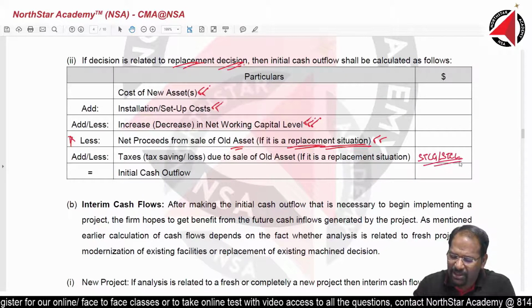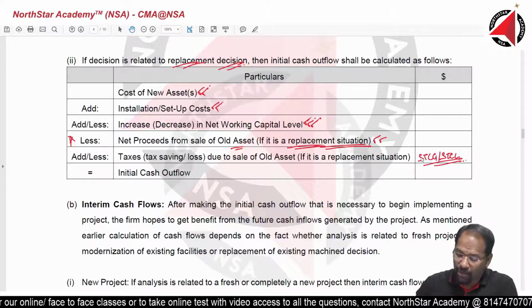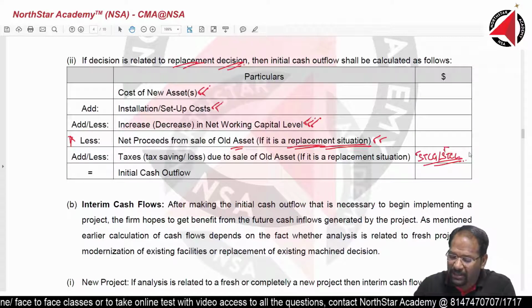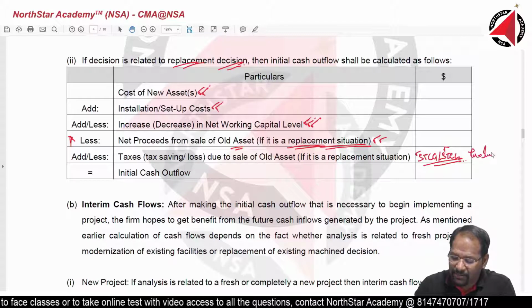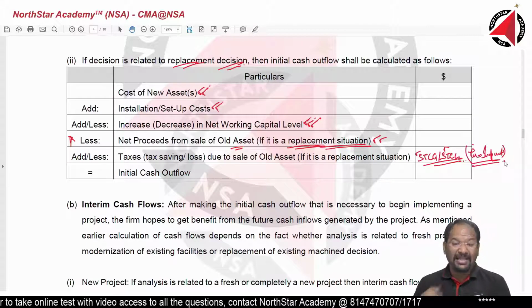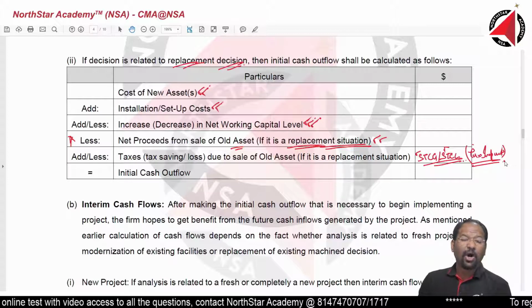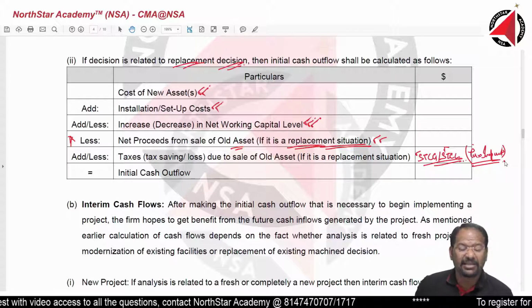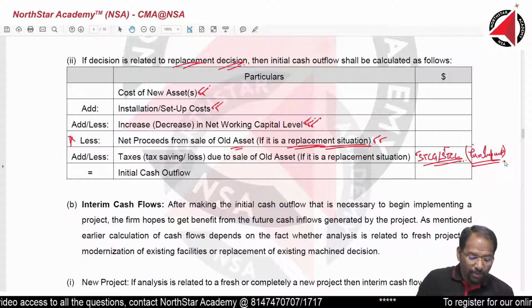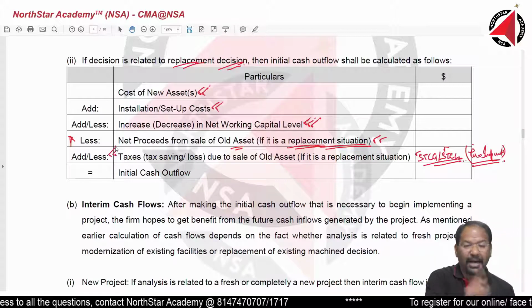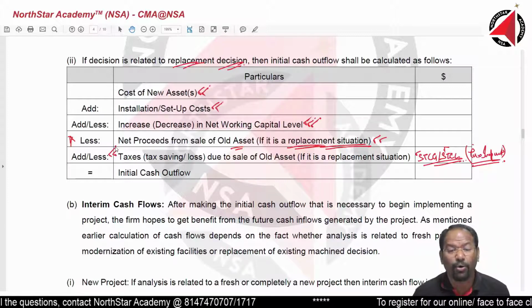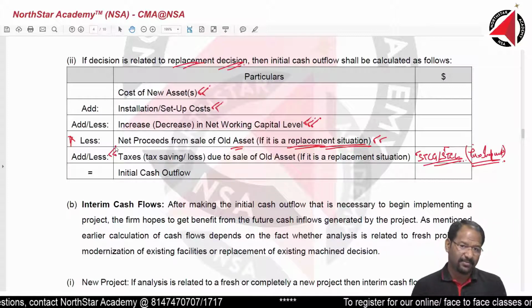Because of this gain or loss, there will be some tax impact. There may be additional tax that you have to pay or there may be tax saving that you will get. So you must factor in the tax impact of the sale of old machinery.